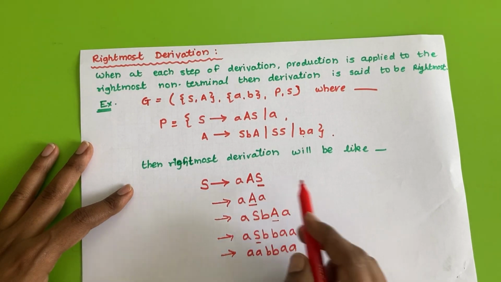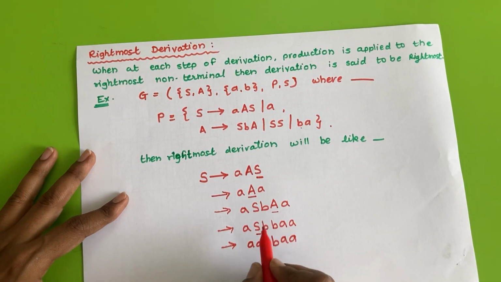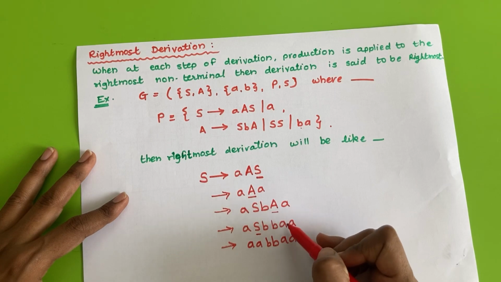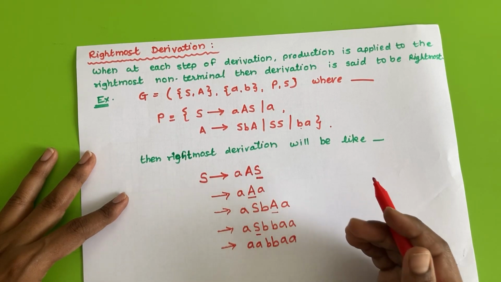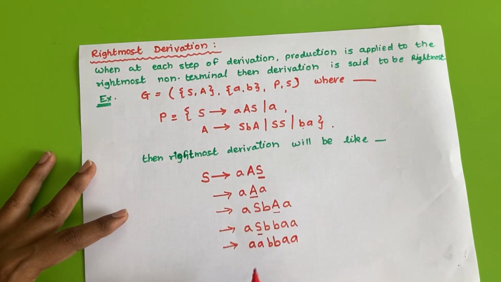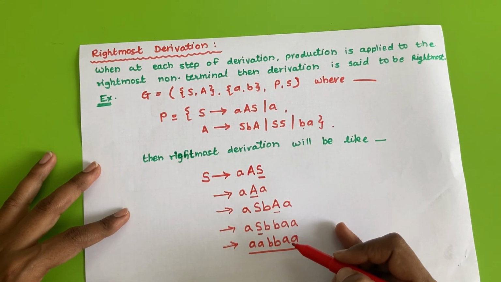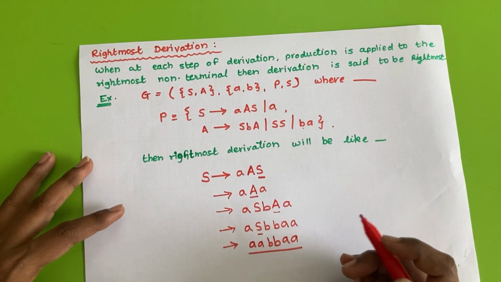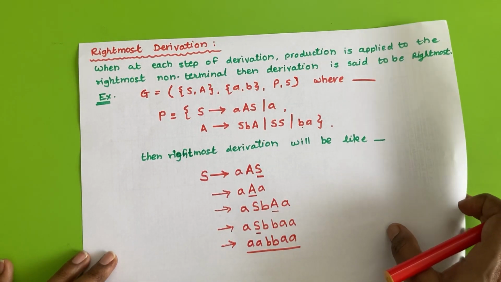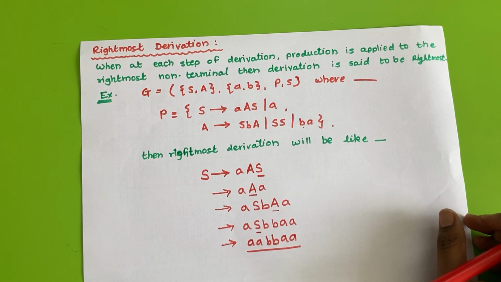So that is nothing but the rightmost derivation, because in each step of derivation we have considered the rightmost non-terminal to be replaced. That's why the total string received is aabbaa, and this total derivation is called rightmost derivation. I hope you have understood the process of derivation and the related example.